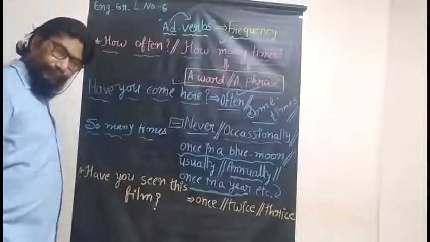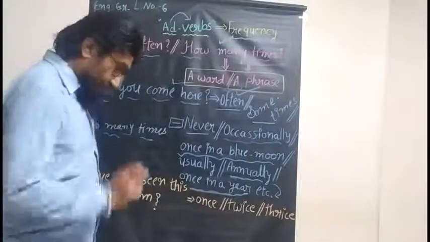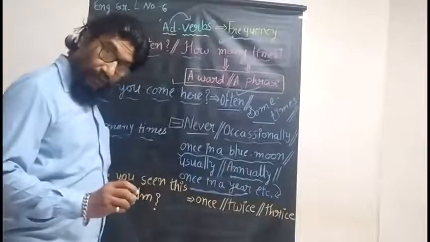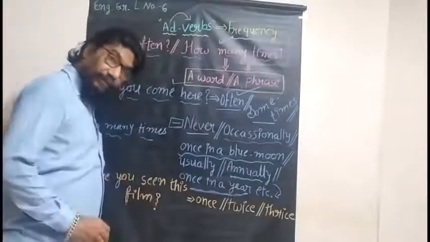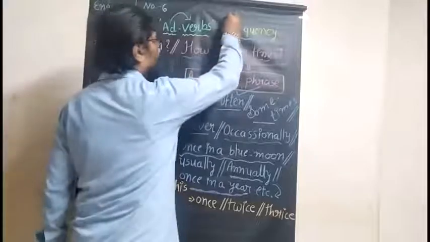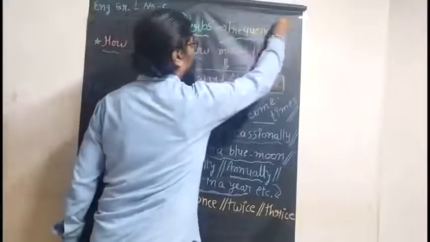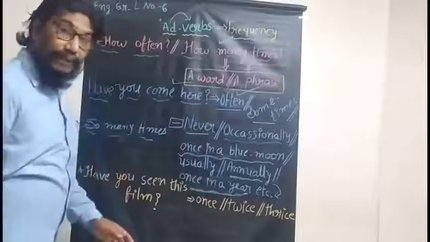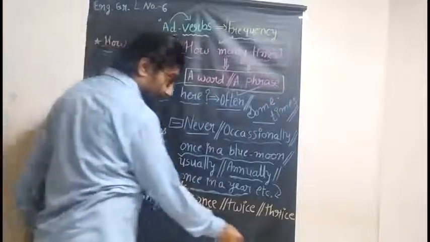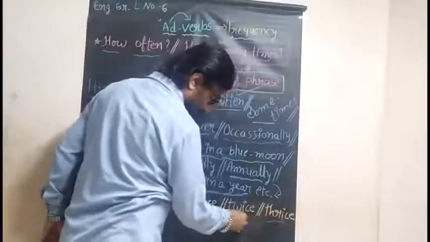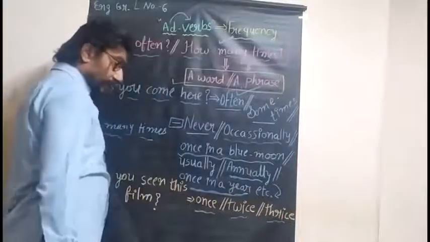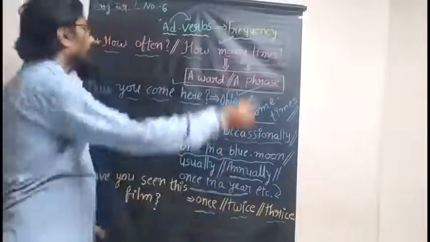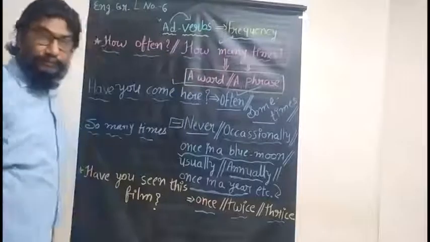Another one. Whenever you are with a digit, the basic thing here is frequency. So when you give any answer with a digit, that would always be an adverb of frequency.